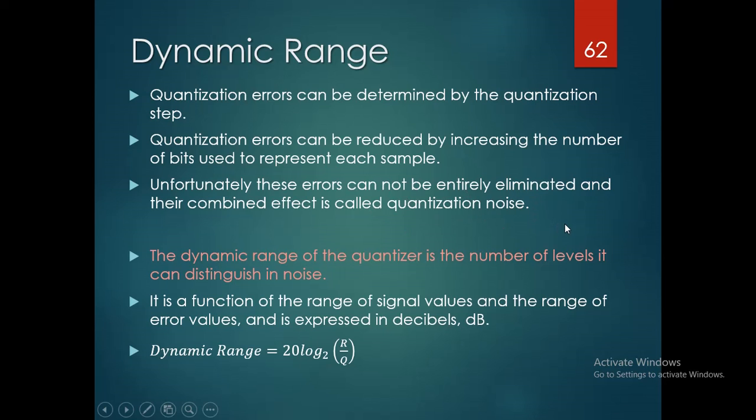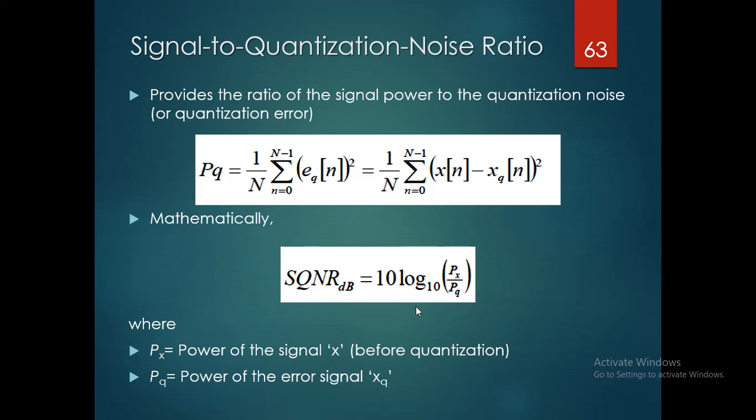Unfortunately, these errors cannot be entirely eliminated, and their combined effect is called the quantization error. If the errors are not completely eliminated, some noise is produced. That noise is called quantization noise. The dynamic range of the quantizer is the number of levels that can be distinguished in the noise. This dynamic range is obtained as 20 log 2 power R by Q. So it is a function of the range of signal values and the range of error values, expressed in decibels, dB.